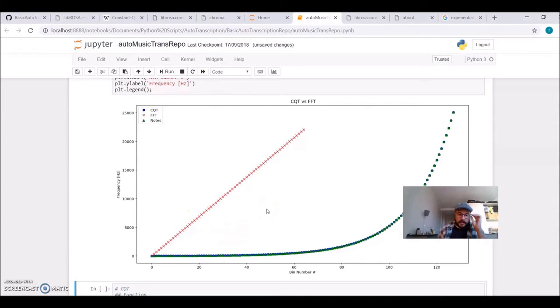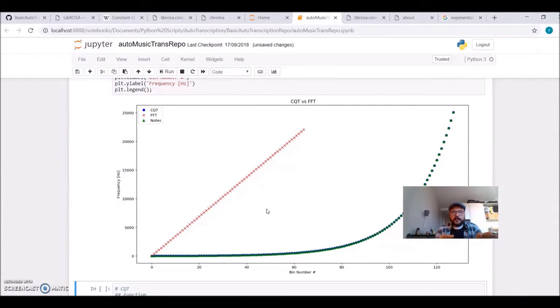The Fourier transform is a very powerful tool, but it's not how we actually listen, and it's not how musical notes are related together. Therefore, I am using here, and a lot of researchers also use, the constant Q transform.